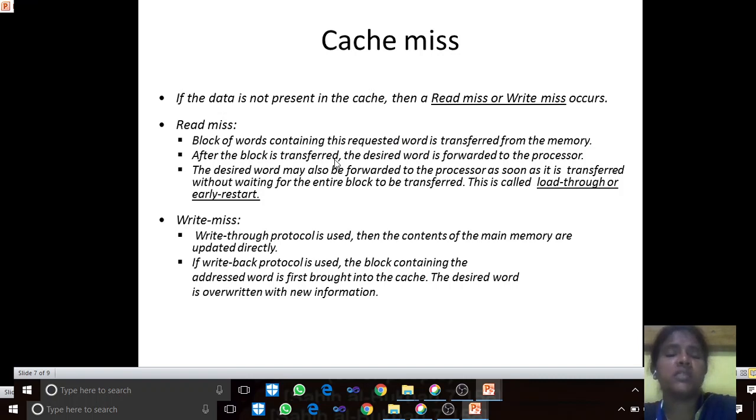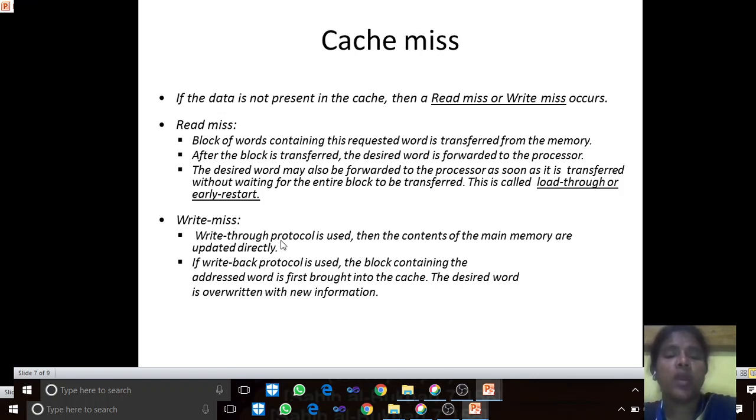After the block is transferred, the desired word is forwarded to the processor. The desired word may also be forwarded to the processor as soon as it is transferred, without waiting for the entire block to be transferred. It will not wait for the entire block, which contains a group of instructions; as soon as it receives the word, it forwards it to the processor. This is called load through or early restart.